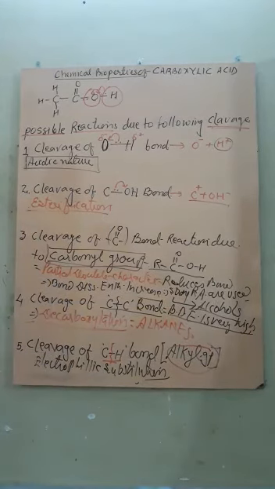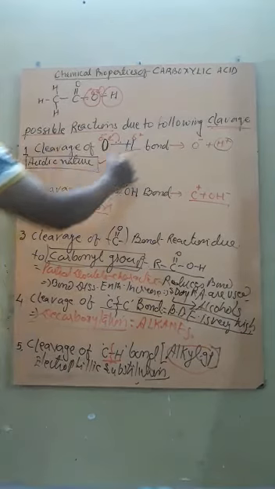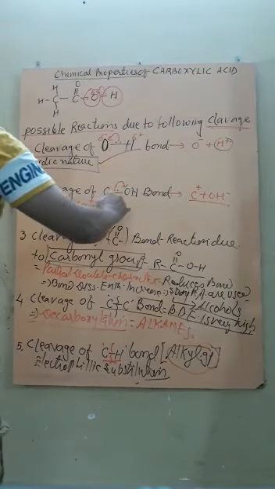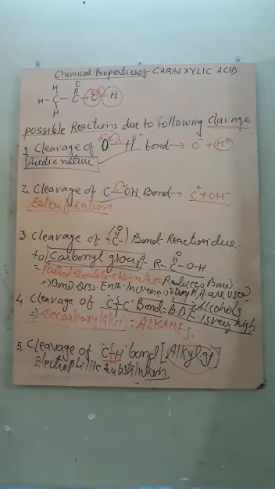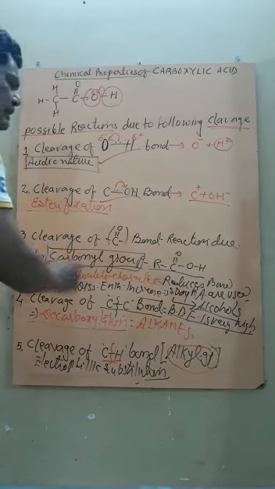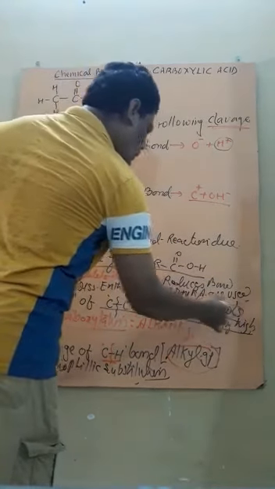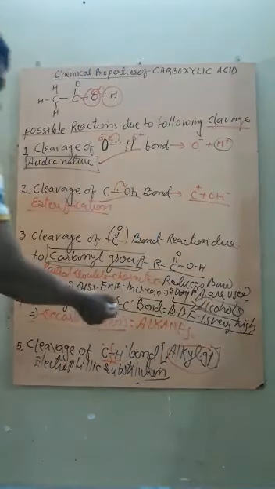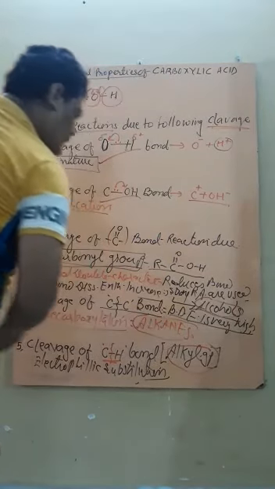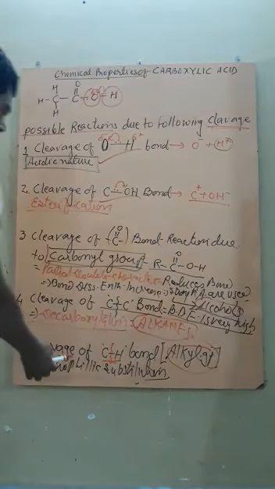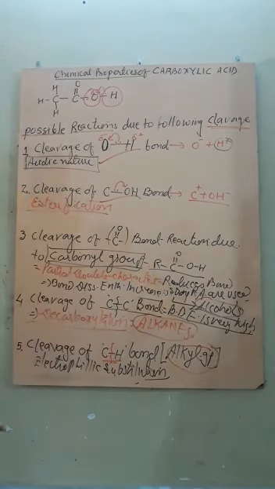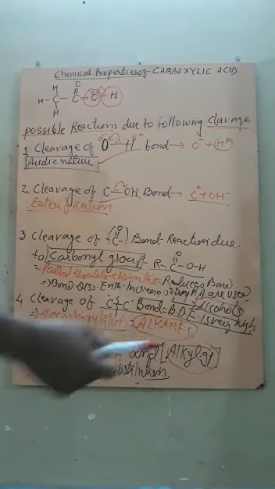So students, now remember: the first reaction shows acidic reaction. The second reaction shows esterification reaction. The third reaction shows the reduction reaction, forming alcohols. The fourth reaction, decarboxylation, forms alkanes. And the fifth reaction is electrophilic substitution reaction, forming halo-substituted carboxylic acid.